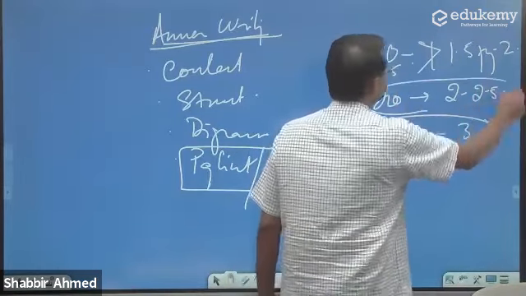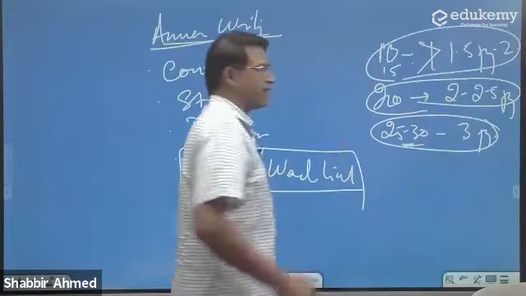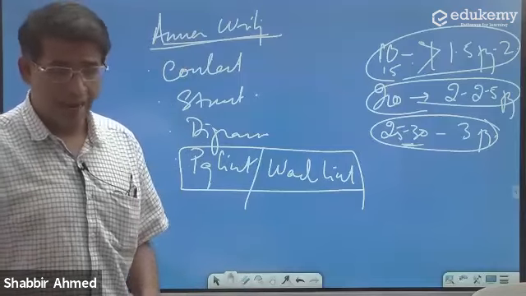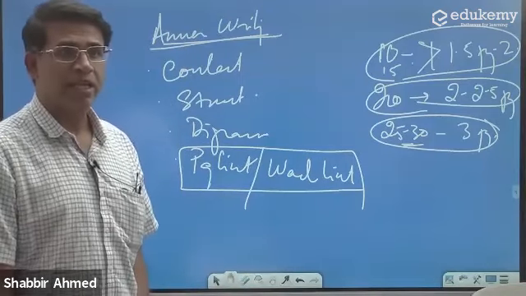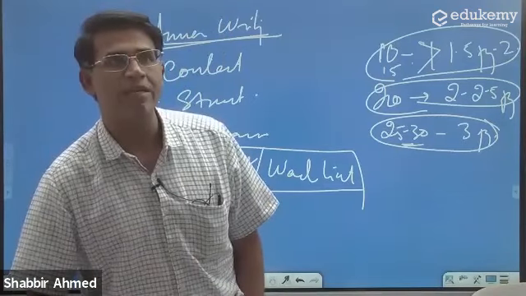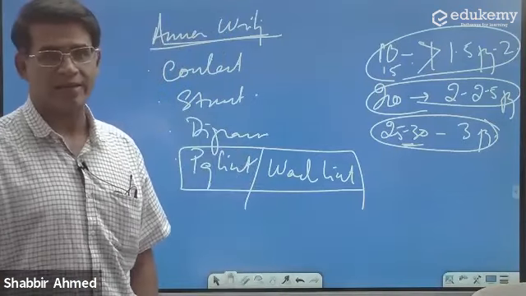So I'll suggest keep this limit very, very tight, because if you cannot write within the page limit, the word limit, you will have problems in terms of managing your time eventually.